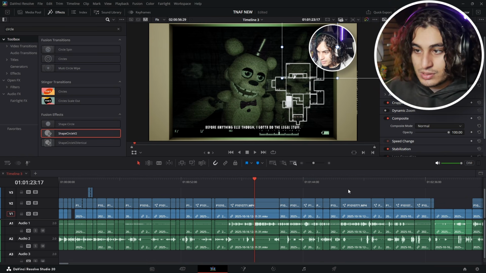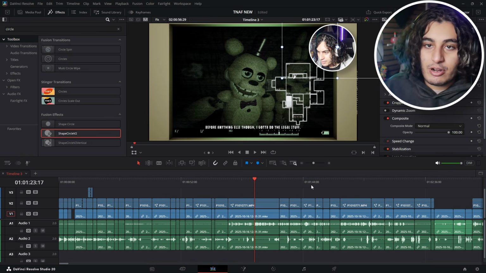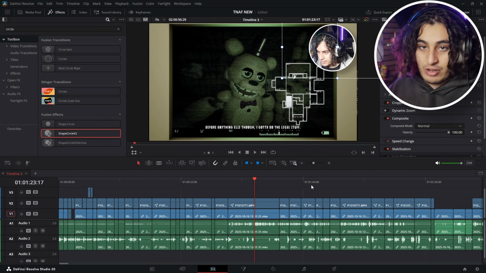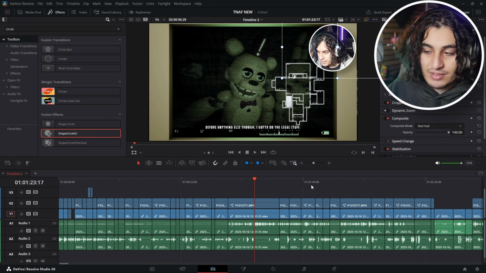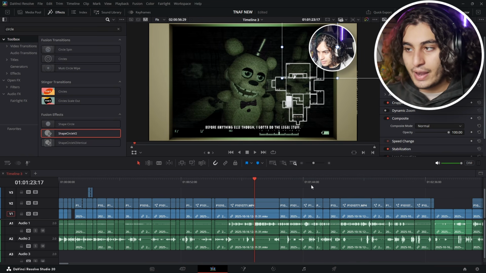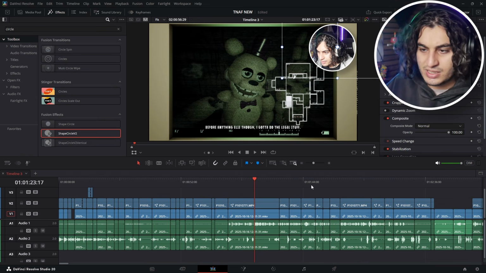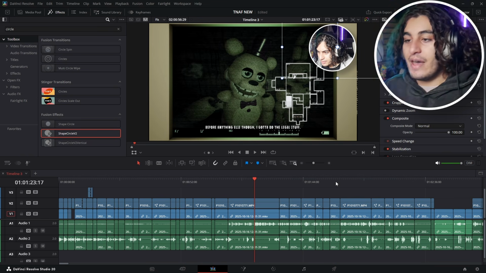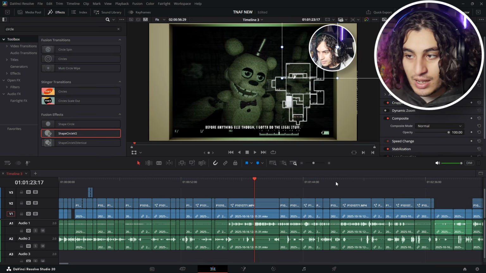For example, I'm playing Those Nights at Fredbear's new game. If I'm just wandering around and I'm not saying much and then Freddy just runs around the corner, that is an okay place to have dead zone, because then it drops the constant talking and builds hype and suspense, because it's like a new environment now that I'm not talking. And then the jump scare happens and it creates a better and more effective jump scare.